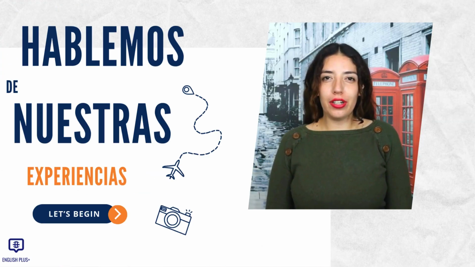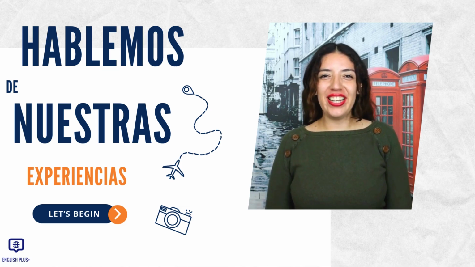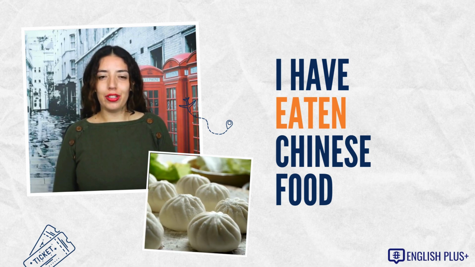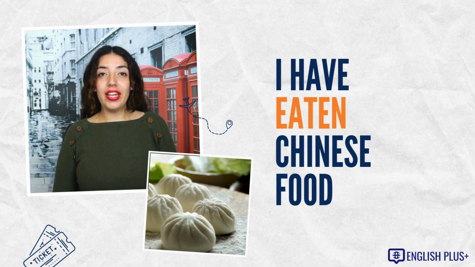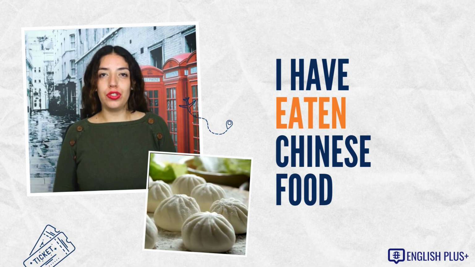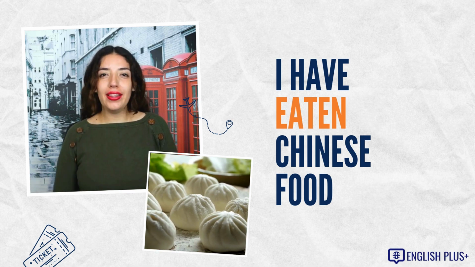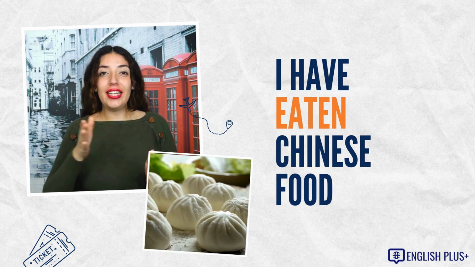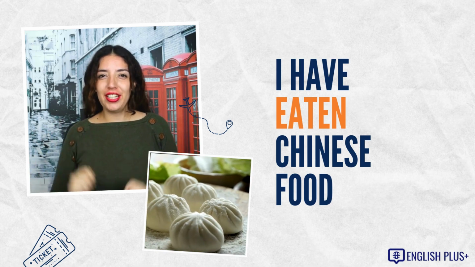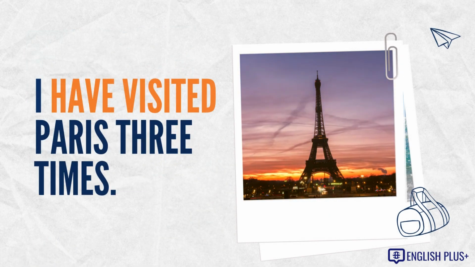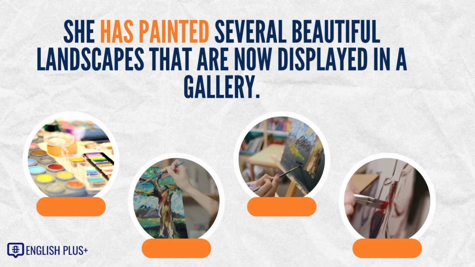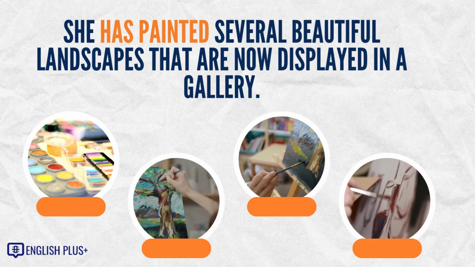Today we are going to learn how to express my experiences. Are you ready? Let's begin. Take a look at the next example. I have eaten Chinese food. Pay attention to the structure. I have eaten Chinese food. I have visited Paris 3 times. She has painted several beautiful landscapes that are now displayed in a gallery.